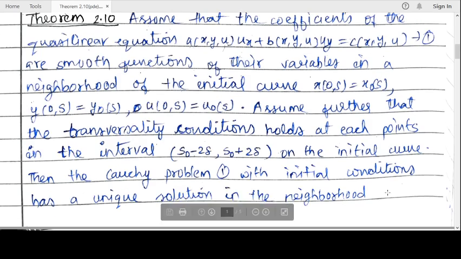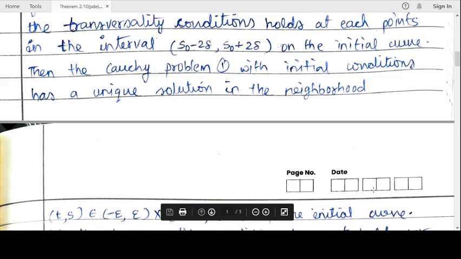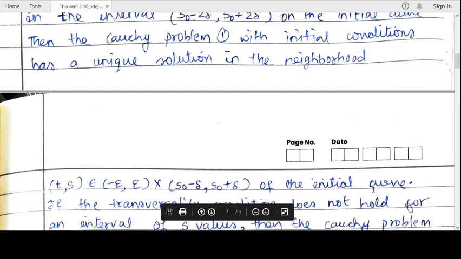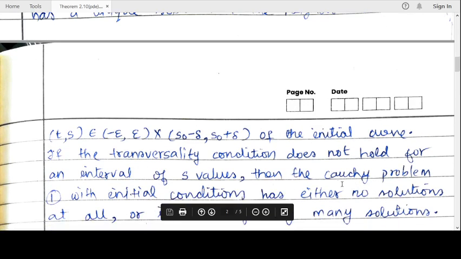Then the Cauchy problem 1, with the corresponding initial condition, has a unique solution in the neighborhood. So we have to show that it has a unique solution in the neighborhood of the point (t,s), where s belongs to (s_0 minus delta, s_0 plus delta), that is the neighborhood of s, and we have an epsilon neighborhood of t.